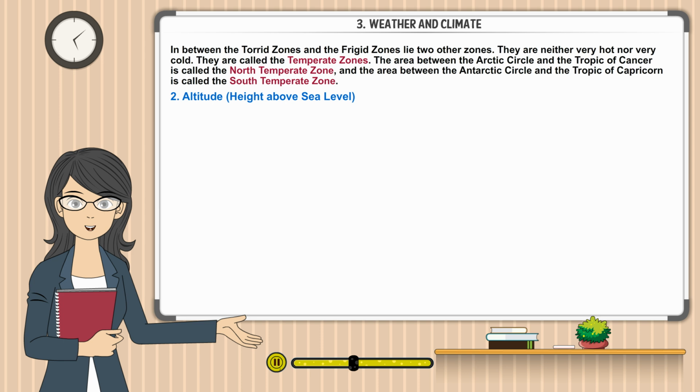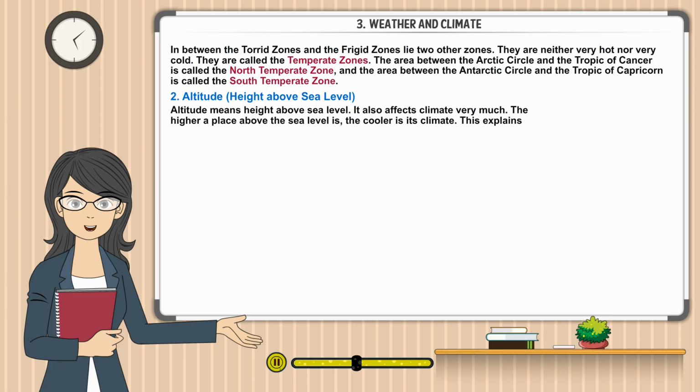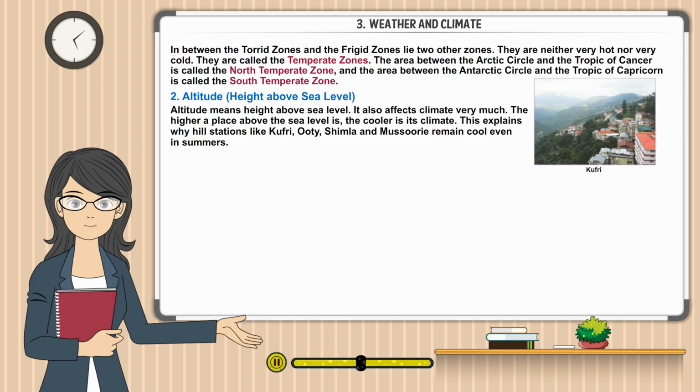Altitude, height above sea level. Altitude means height above sea level. It also affects climate very much. The higher a place above the sea level is, the cooler is its climate. This explains why hill stations like Kufri, Ooty, Shimla and Mussoorie remain cool even in summers.